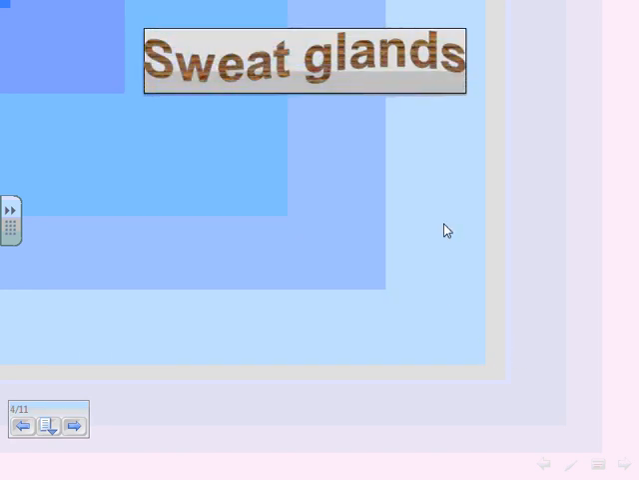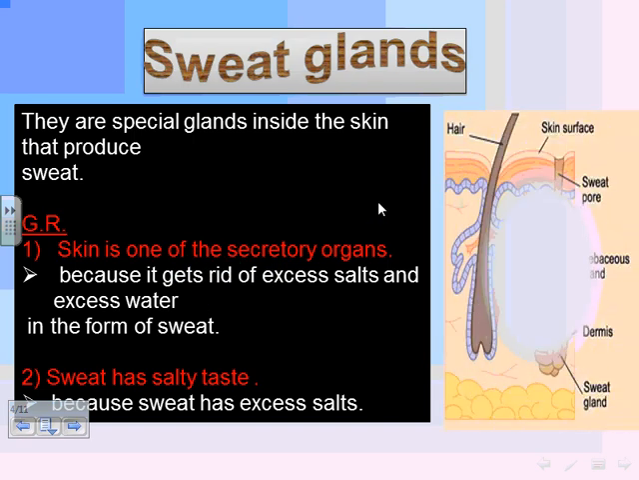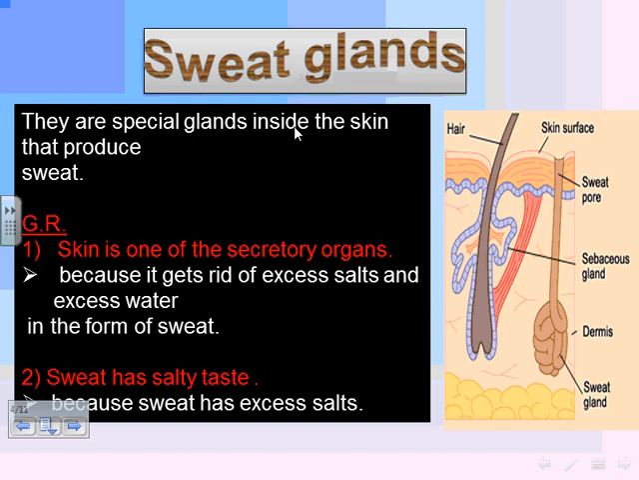Let's see now the sweat glands. The sweat glands are special glands inside your skin that produce sweat. Give reason: skin is one of the excretory organs because it gets rid of excess salts and excess water in the form of sweat.